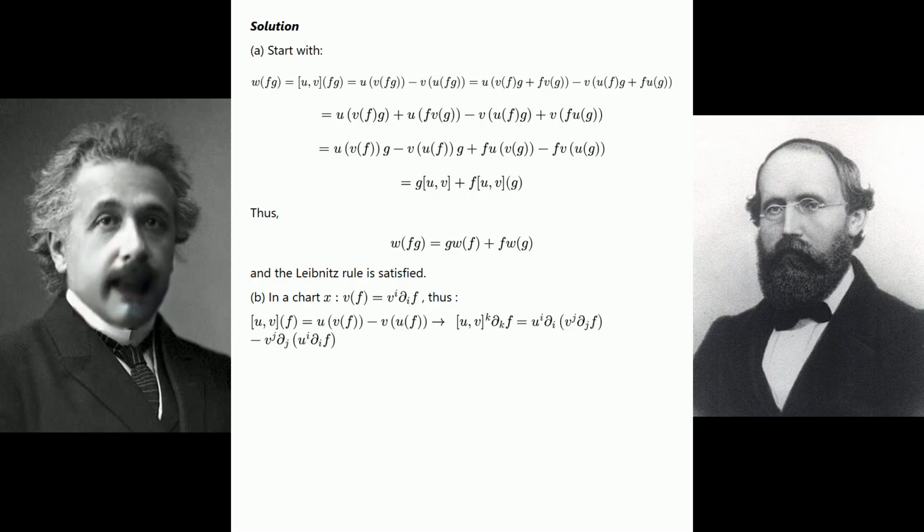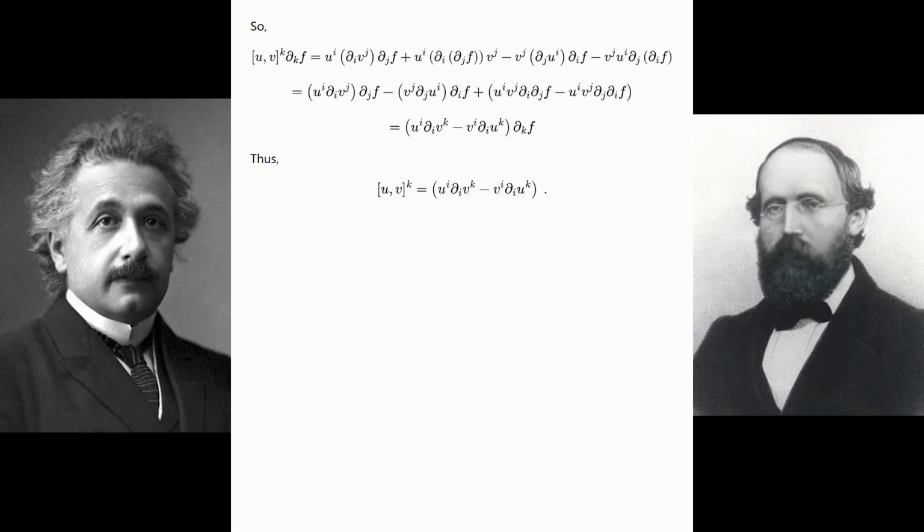^k ∂_k f equals u^i ∂_i (v^j ∂_j f) minus v^j ∂_j (u^i ∂_i f). So, see the equations shown. Thus, see the next equation.